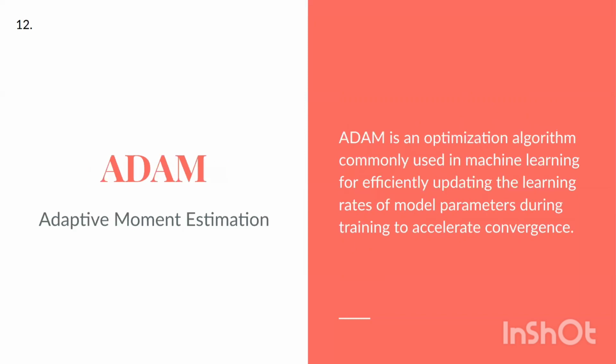ADAM, adaptive moment estimation. ADAM is an optimization algorithm commonly used in machine learning for efficiently updating the learning rates of model parameters during training to accelerate convergence.